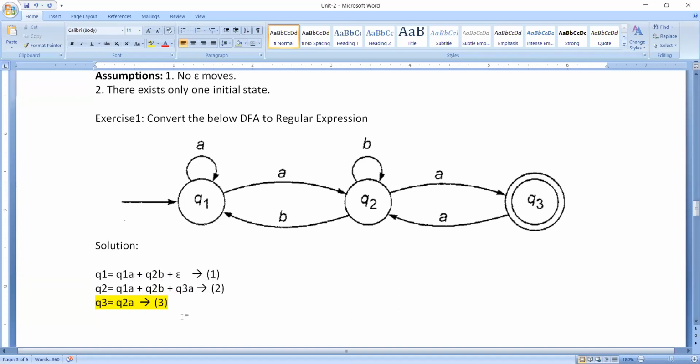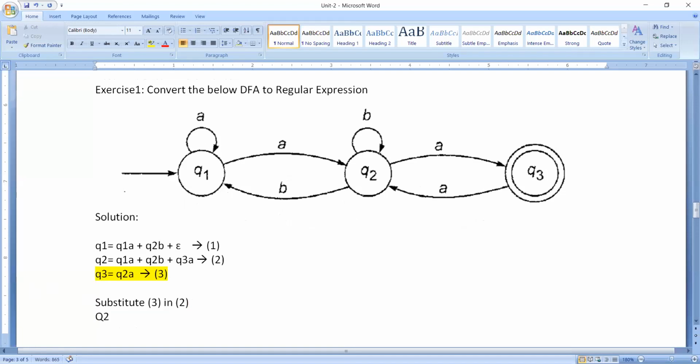Now what we have to do is go for doing the substitutions. Once we do the substitutions, there is a possibility that we will get some answer. Please try to understand. Now I am going to substitute Q3 in Q2. Once I substitute Q3 in Q2, then I will get Q2.